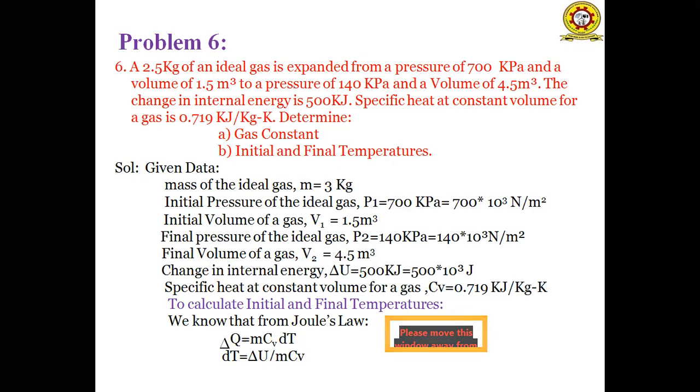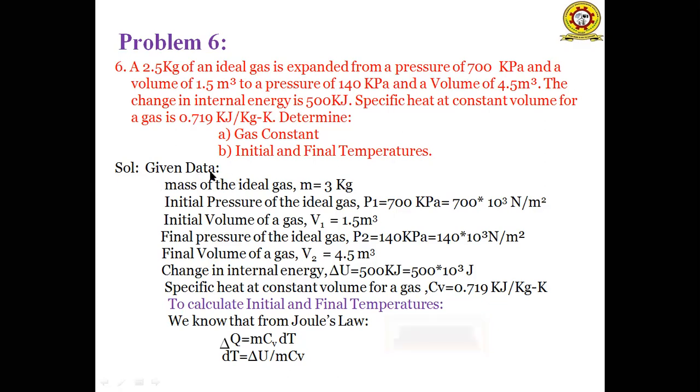In this problem, it is given that the gas is an ideal gas with a mass of 2.5 kgs at a pressure of 700 kilopascals and a volume of 1.5 meter cube. The pressure reduces from 700 kilopascals to 140 kilopascals. The volume increases from 1.5 meter cube to 4.5 meter cube. The change in internal energy is 500 kilojoules, and the specific heat at constant volume of the ideal gas is 0.719 kilojoules per kg Kelvin. So we have to calculate the unknown parameters.